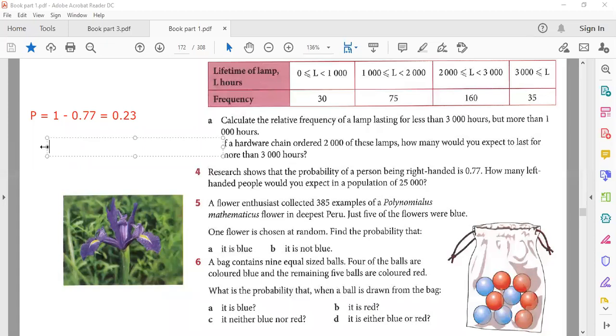So 0.23 multiplied by 2500. Let me check. 0.23 multiplied by 2500, that is equal to 5750. That is its answer. So like this you can solve the rest of the questions. It's the same.